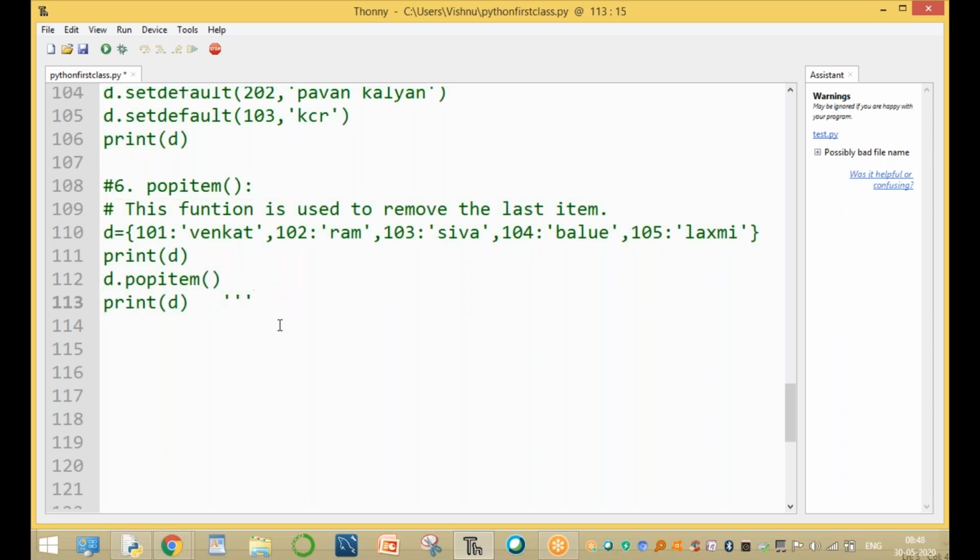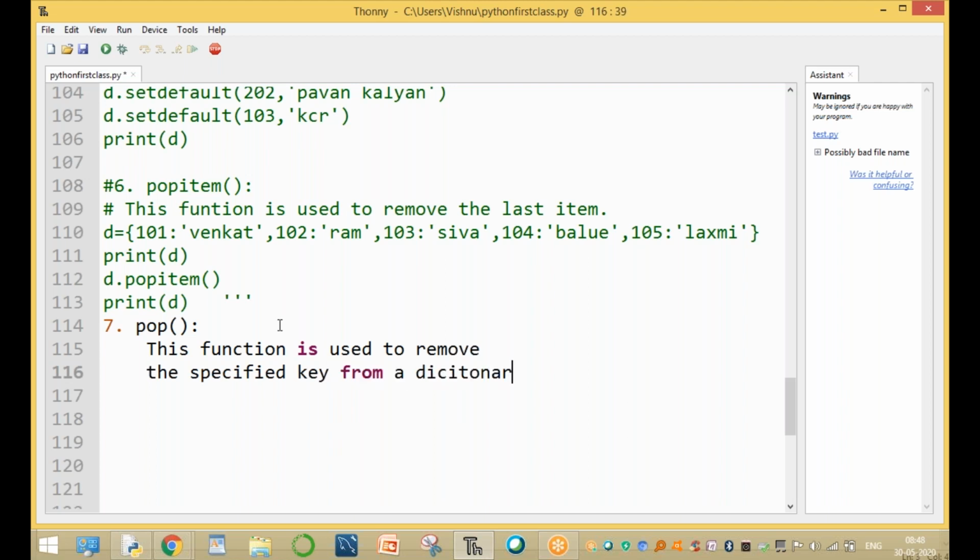Now another function is the pop function. But the seventh function is pop. So what is the pop function, sir? This function is used to remove the specified, particular element, the specified key and value, the specified key from a dictionary. We are using the key value from your dictionary.